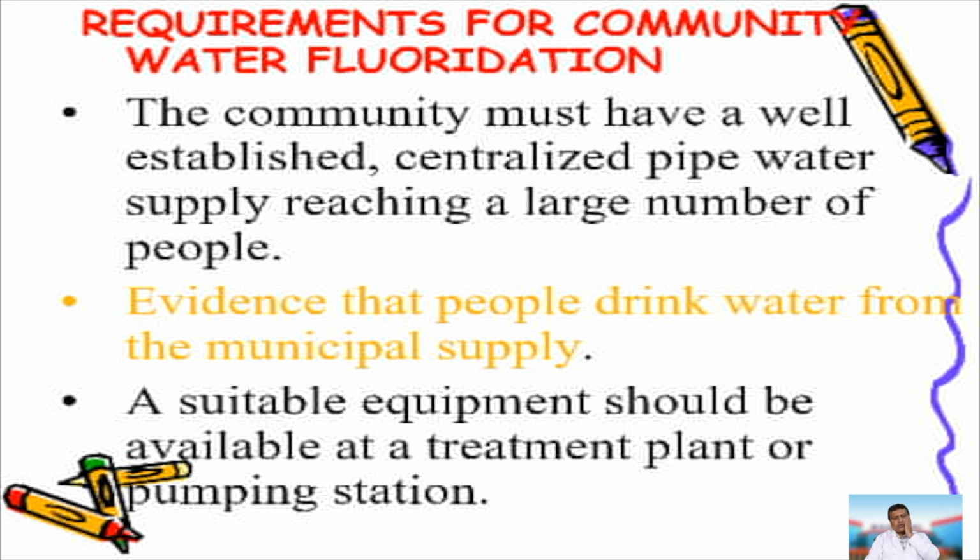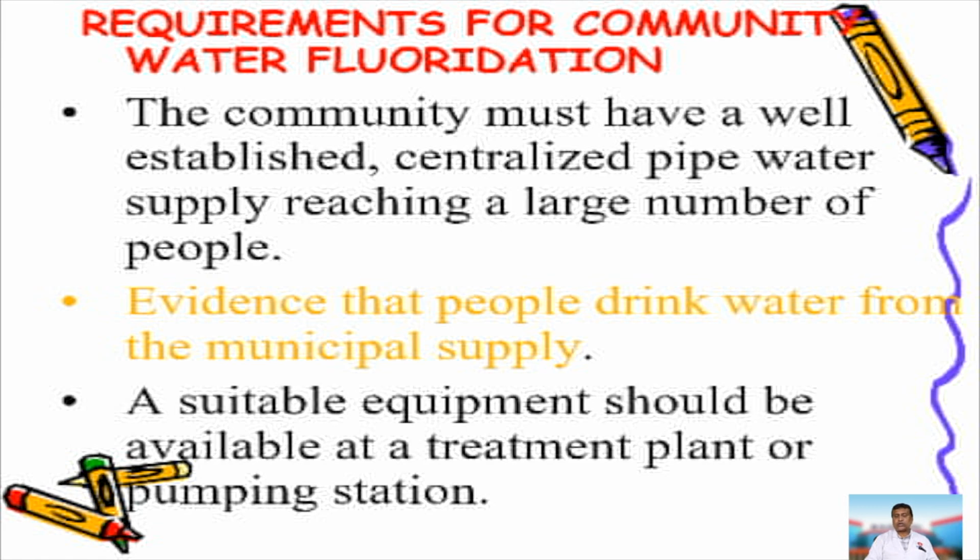So, the requirements of community water fluoridation: all the countries which make fluoridation possible have a well-established centralized piped water supply which reaches a large number of homes. They have a centralized water distribution system. There should be evidence that people's water for drinking and cooking purposes is the one supplied by the government through the pipes.